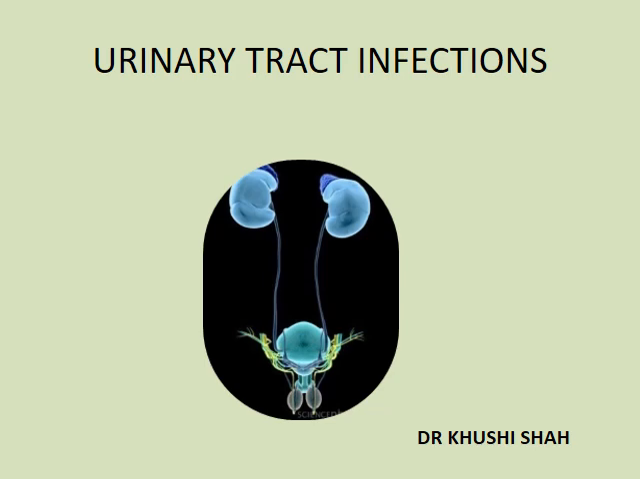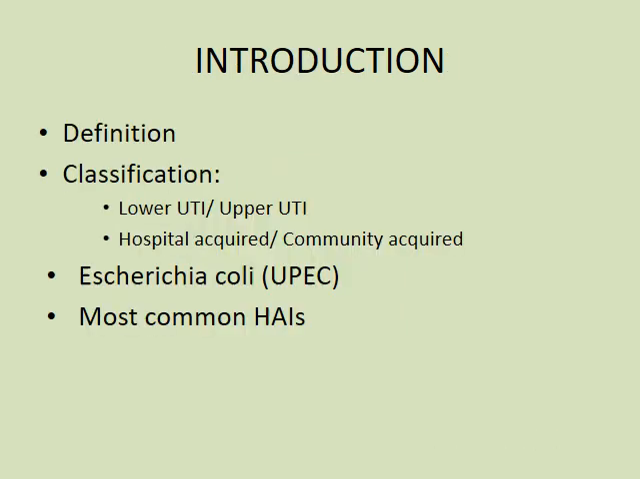Today our session is on urinary tract infections, which is basically following the earlier chapter of E. coli. Let us see the introduction part. Definition. Urinary tract infection is defined as a disease caused by microbial invasion of the urinary tract that extends from the renal cortex of the kidney to the urethral meatus.